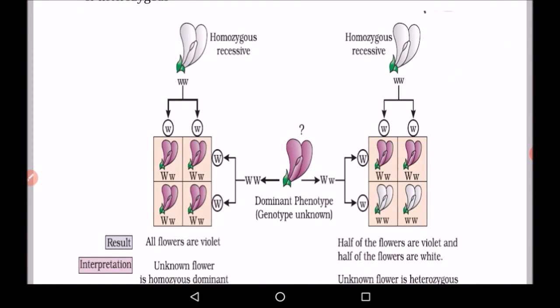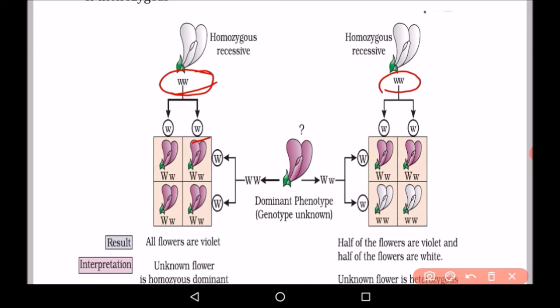This is the diagram. We can see that this is homozygous recessive and this is homozygous recessive. This is capital W and this is small w, small w. Now we are getting different types of gametes.